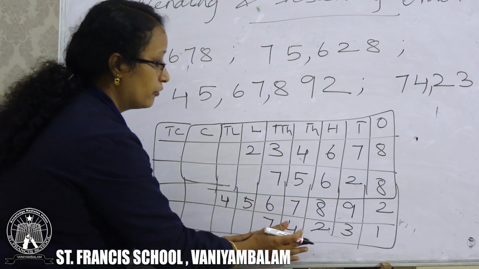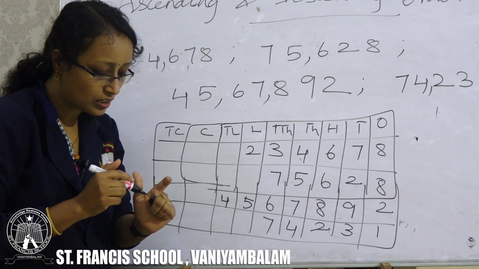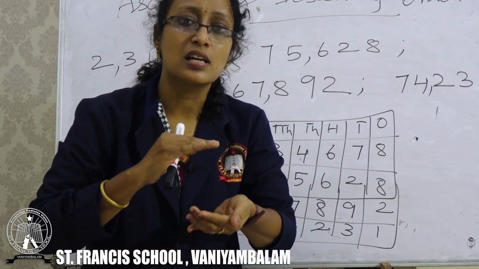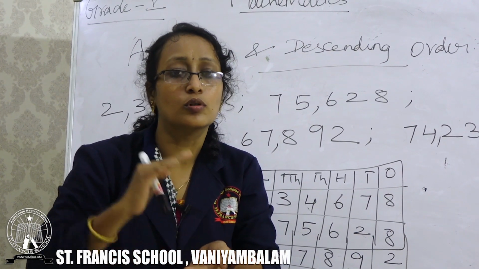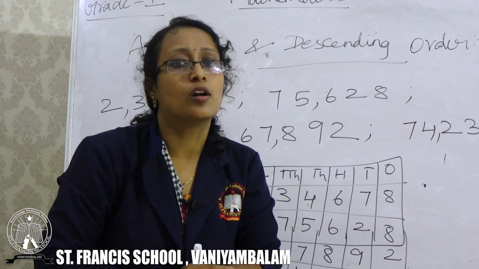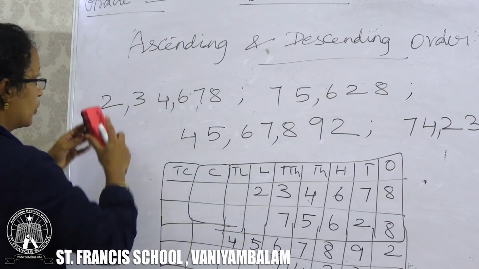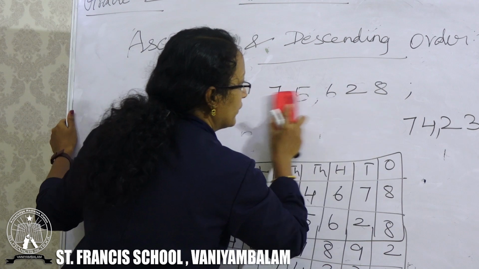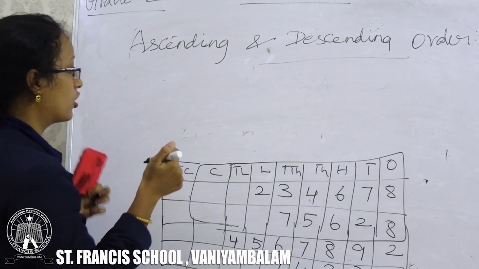Now we've filled the table. So from this you have to write the ascending order. Do you remember what is ascending order? Ascending order means small to big. Descending order, big to small. So how will you write the ascending order? Let us see how to write in ascending order. Shall I rub this? I'll write the answer in ascending order first.